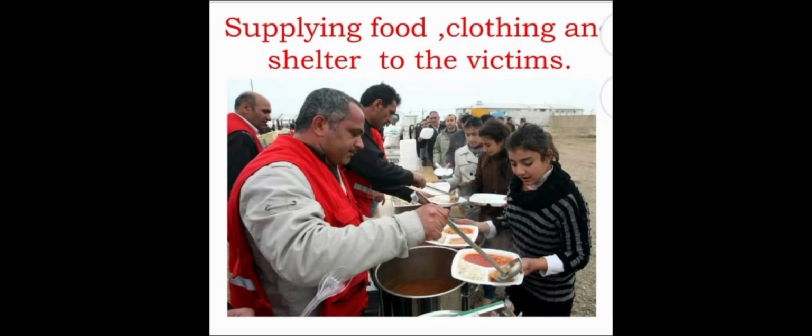Now we move to the next one. Here you can see that some NGOs as well as some government organizations are also providing food to the people at the shelters where these affected people are living. They are providing them food and clothing at the shelters, for the victims of the earthquake.